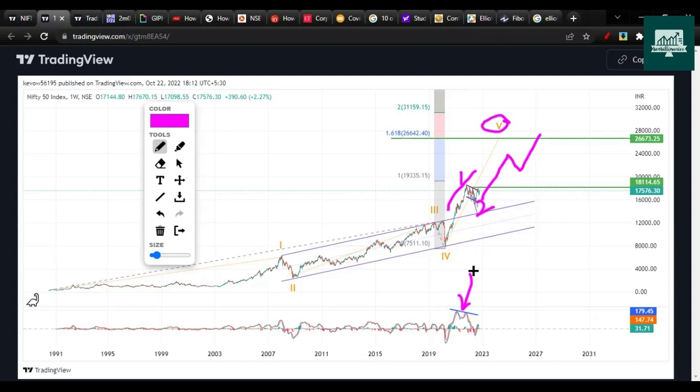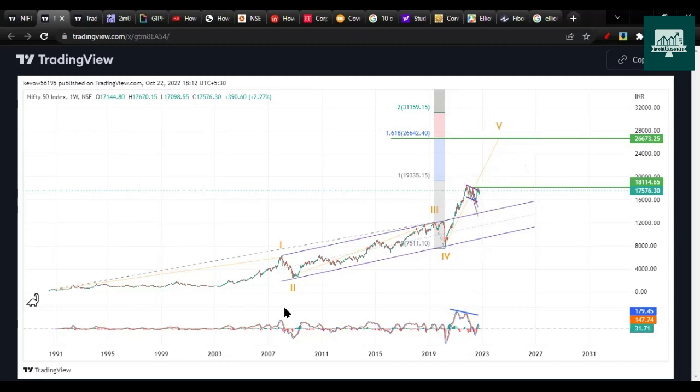we'll check a different chart now on the short term time frame. Where is Nifty going to? We will check those details. So hope you understand what the long-term targets are.